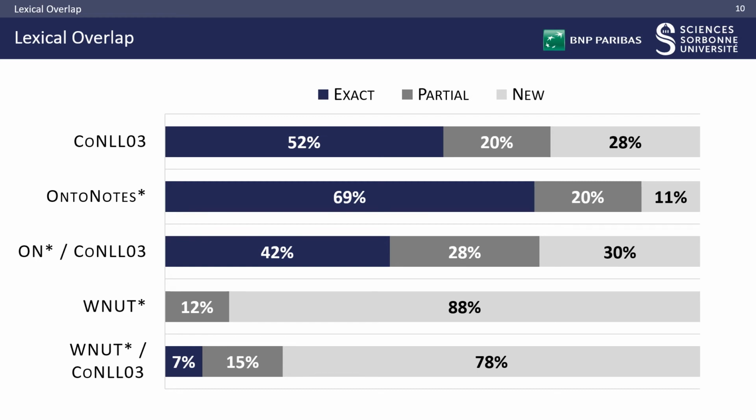This seems unrealistic for a real use case where we want to annotate the smallest amount of data and generalize to unseen mentions. On the contrary, the WNUT dataset proposes a particularly difficult setting because we observe little overlap even between the news article domain of CoNLL's train set and the user-generated WNUT test set.